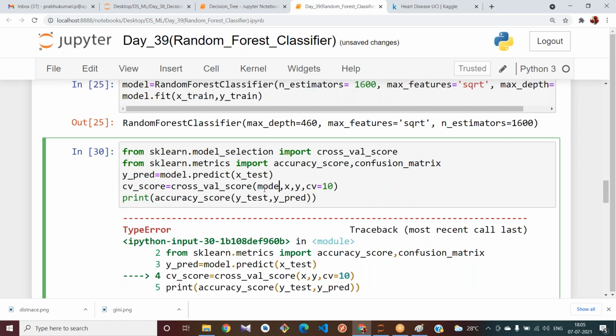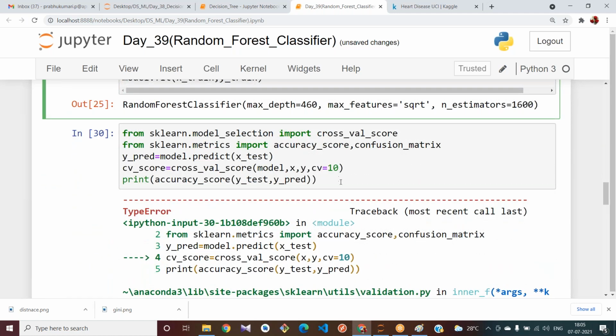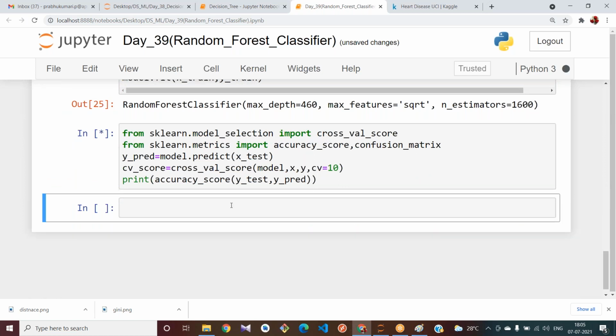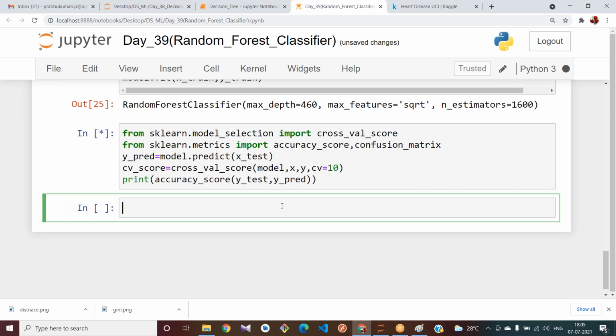My model I have created in the model only, right? I have forgotten to do that. Here we should provide our model. I have missed that.